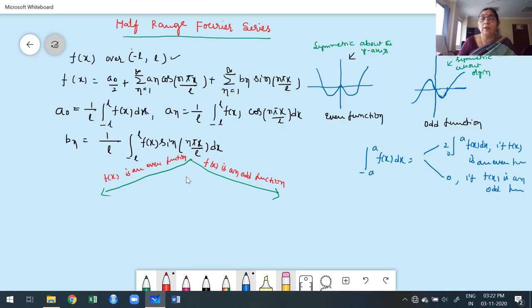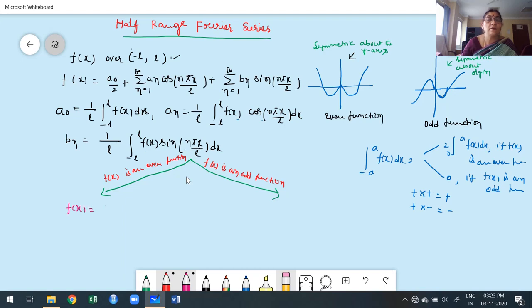With the help of that, f of x is even, therefore twice the integral from 0 to L. Cosine functions are even, the product of two even functions, plus into plus is plus, therefore it is an even function. This can be written as twice the integral from 0 to L. Coming to Bn, f of x is an even function, sine functions are odd, plus into minus is minus, therefore this is an odd function. From the definite integral property, Bn is 0.